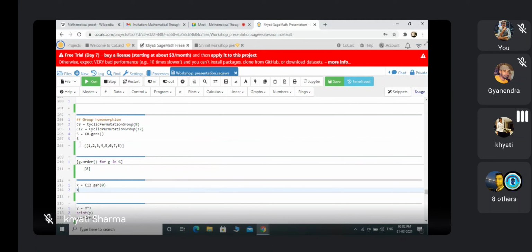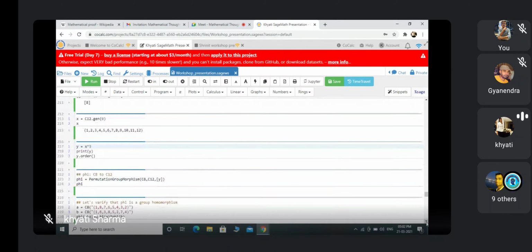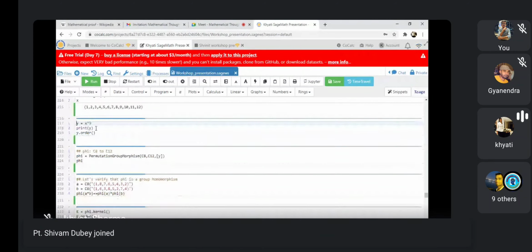C8 has this generator, and now I want a generator in C12. This is the generator in C12. Now I define y equals x cubed, and print y and y.order().